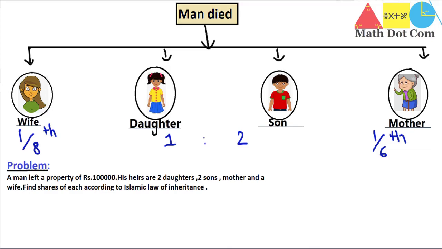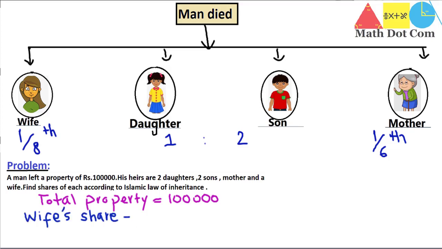The problem is, a man left a property of rupees 100,000 and his heirs are 2 daughters, 2 sons, a mother and a wife. Find the share of each according to the Islamic law of inheritance. The method is, you first find the wife and mother's share, then the remaining property will be distributed among the daughters and the sons. So total property left by the deceased is equal to 100,000 rupees. First of all we will find the wife's or the mother's share, it's up to you.